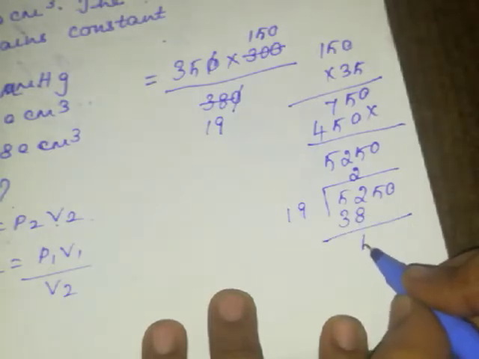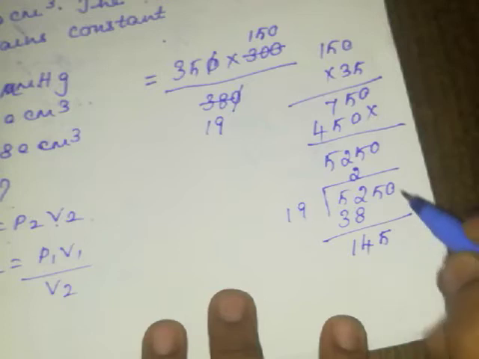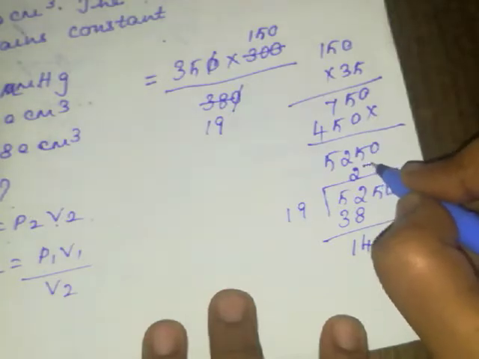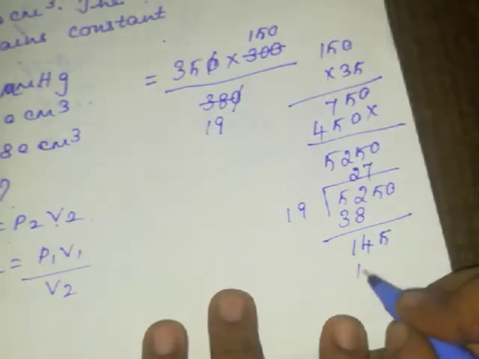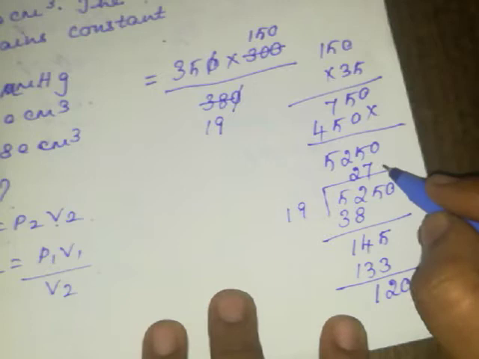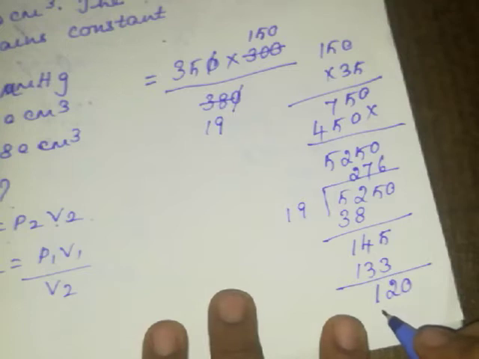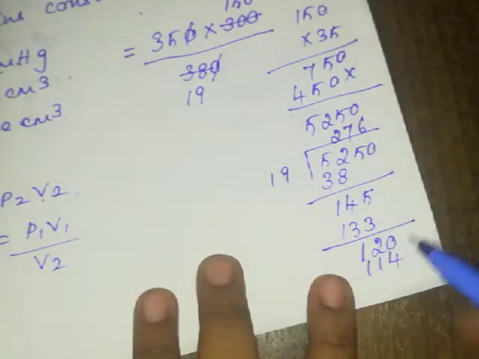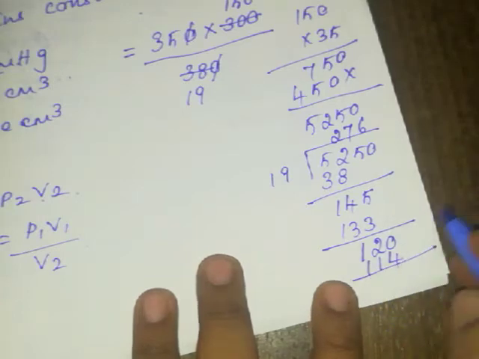Now 4, 1, 5. Then 7 times I think it will go, 133. Then again subtract this, 1, 2, 0. So less than this means 6 times it will go, so we get 114, remainder 6. Now like that it goes.